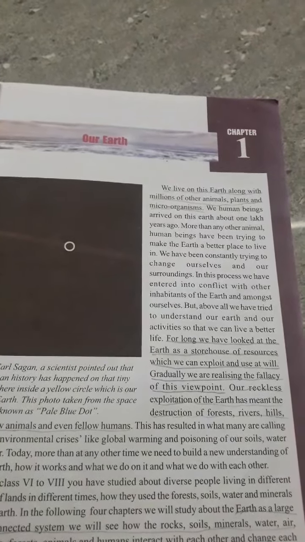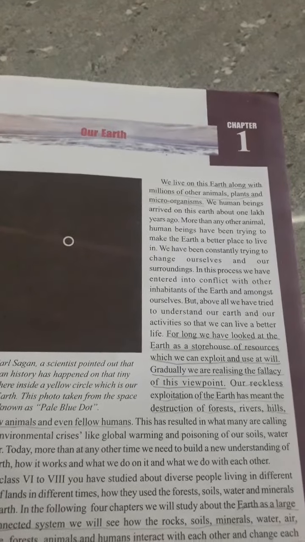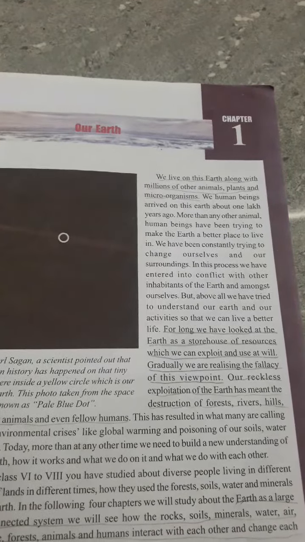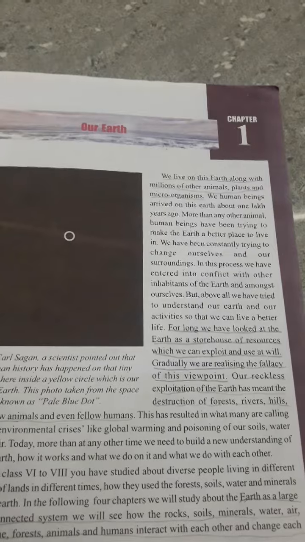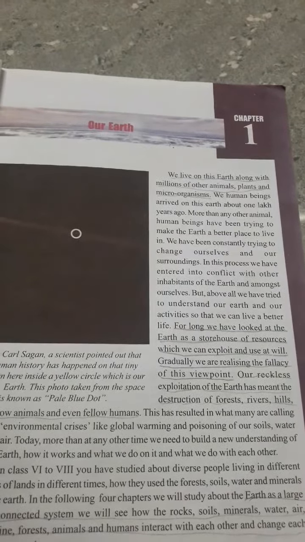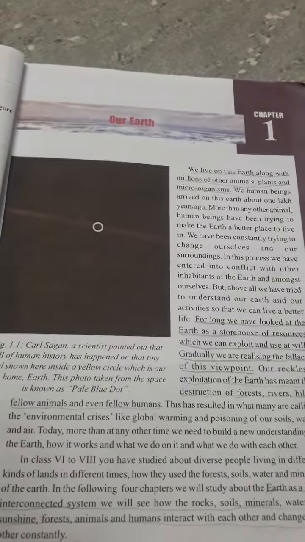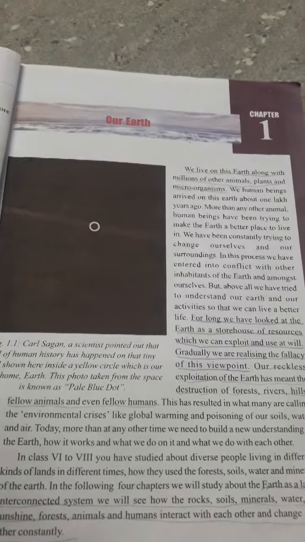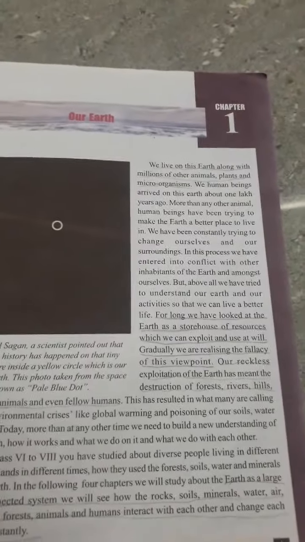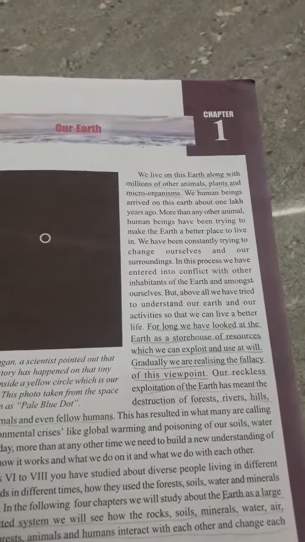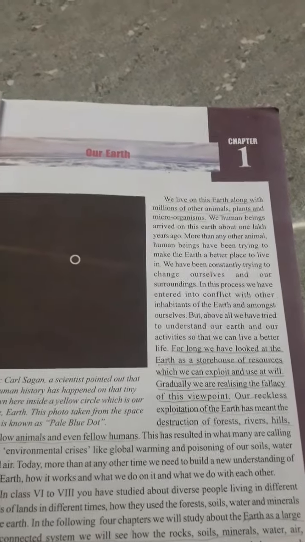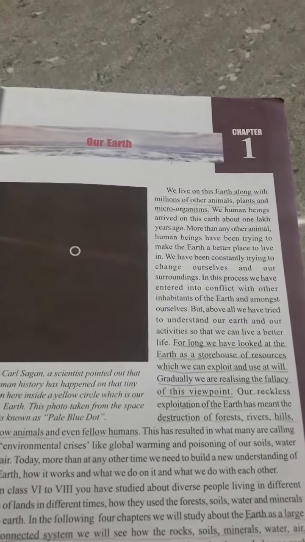Finally, our recklessness, our exploitation of the earth, has meant the destruction of forests, rivers, hills, fellow animals, and even fellow humans. What is our recklessness?